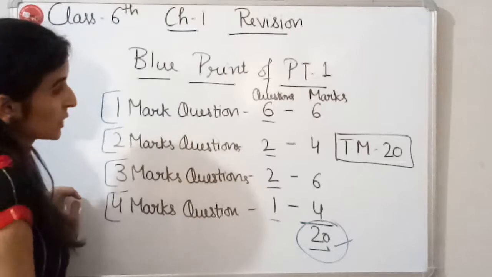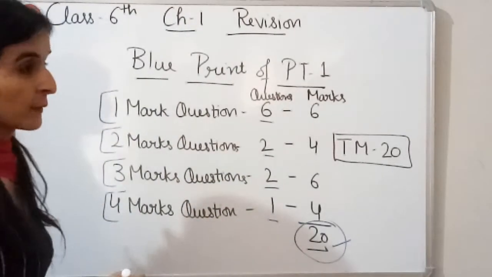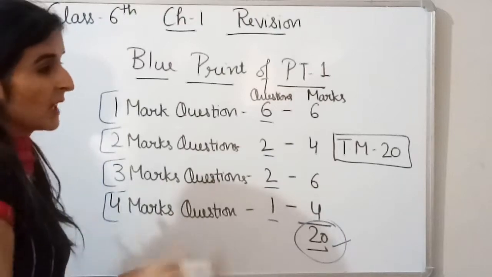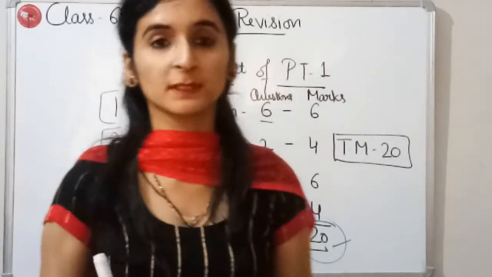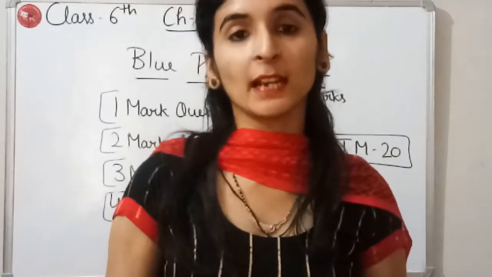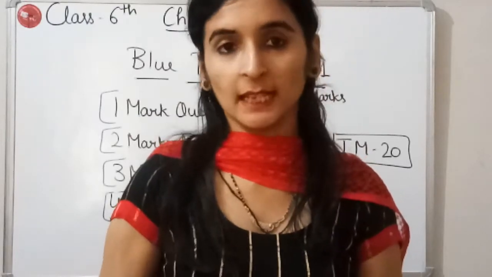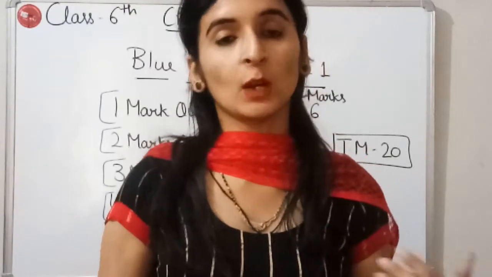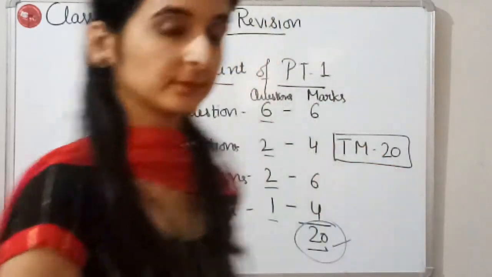Clear? So children, this was about your blueprint of the question paper, and from now on we will be starting with the revision of the chapters. Firstly, I am going to start with chapter number 1 and I am going to do each and every kind of question which is there in the chapter or in the exercises. Okay, so now let's start with the exercise questions.